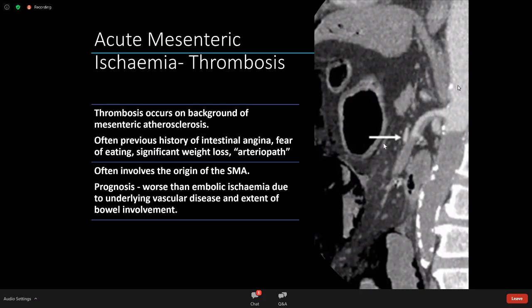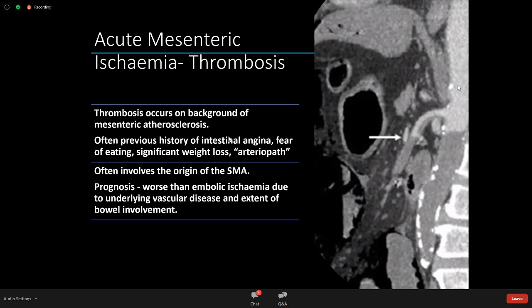And as a consequence of that, you lose much more intestine because it's closer to the root of the aorta, if that makes sense. So the prognosis is worse due to underlying vascular disease and abnormal vessels and the extent of bowel involvement. So it's like the branches of the tree. Here we're losing all of the tree because it's at the roots or the trunk. If you get an embolus, it travels much further down and you lose less bowel.